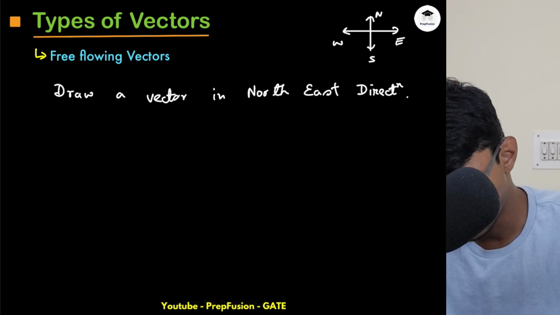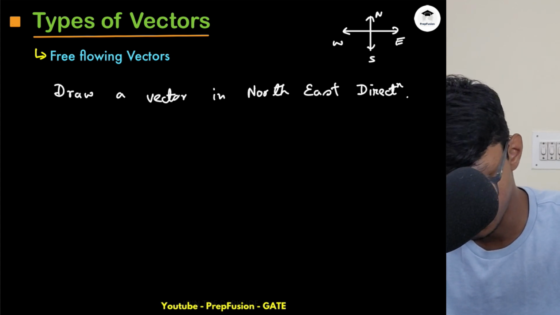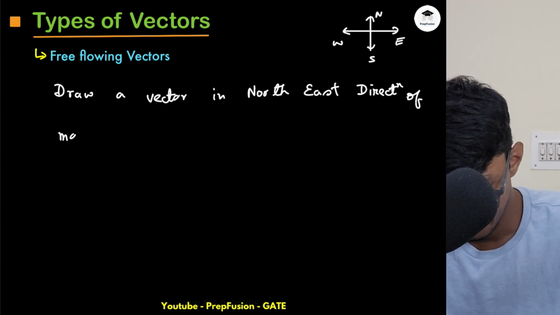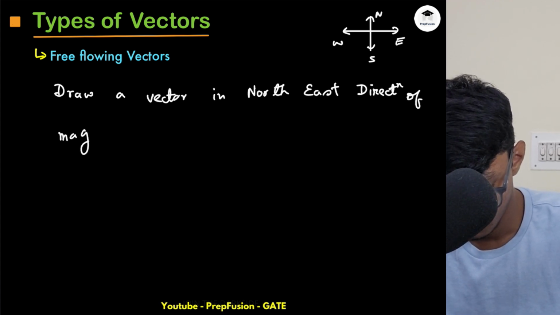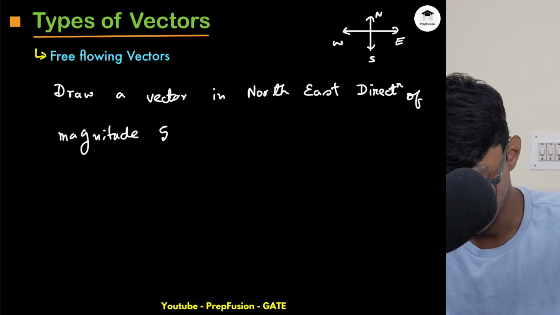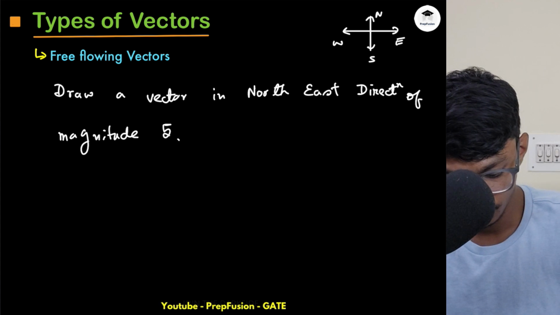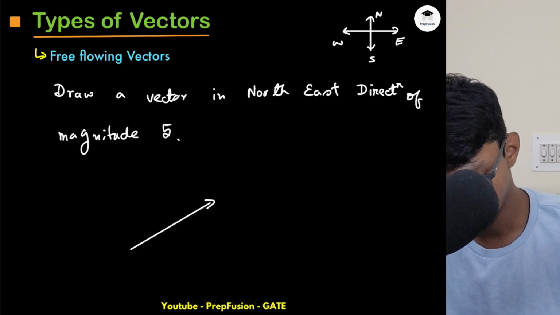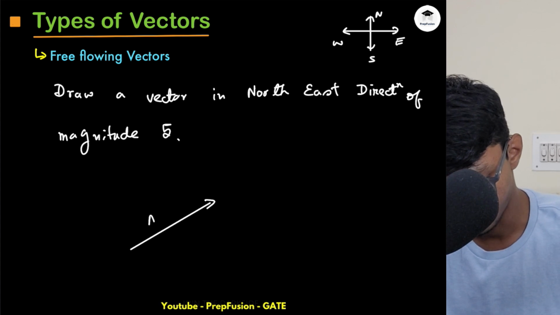I will also draw a vector in the northeast direction of magnitude 5. It doesn't matter, any magnitude, right? You just draw it in the northeast direction. It's as simple as that. So this is some AB vector.